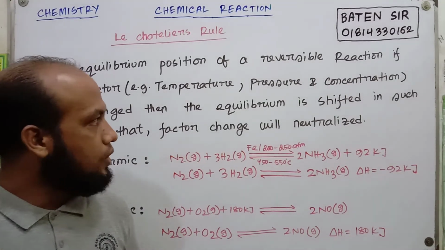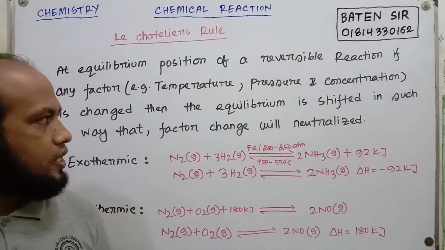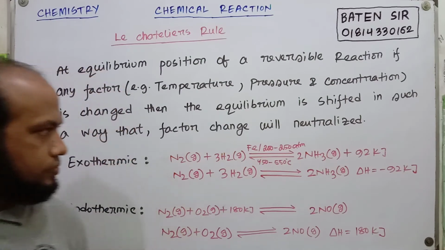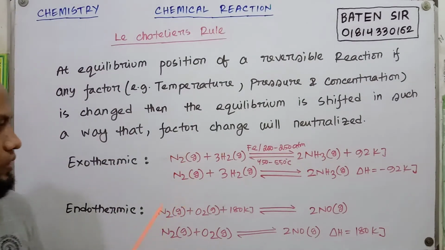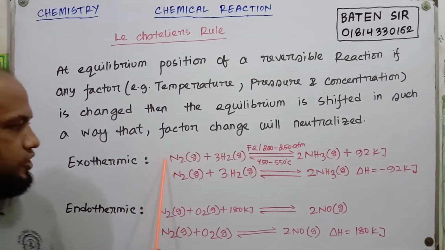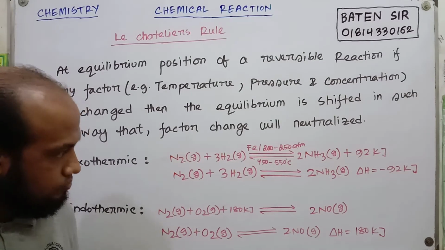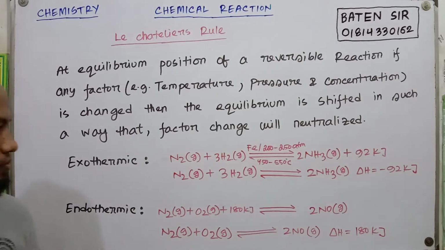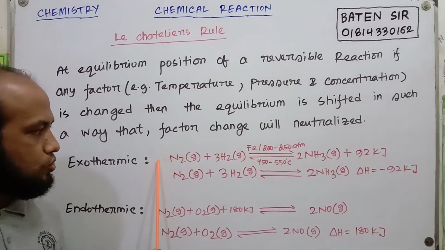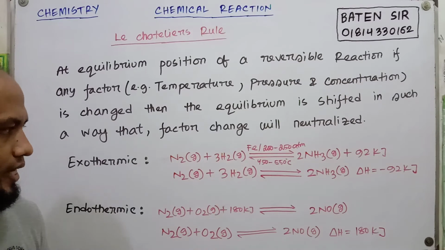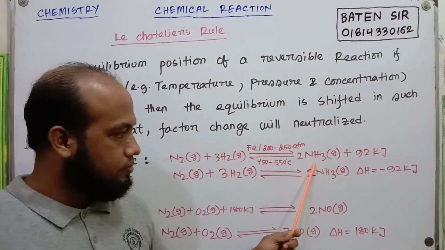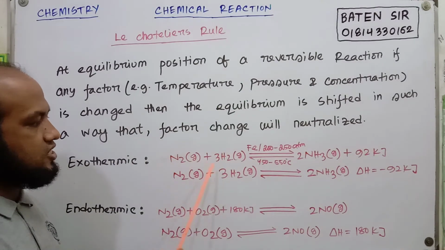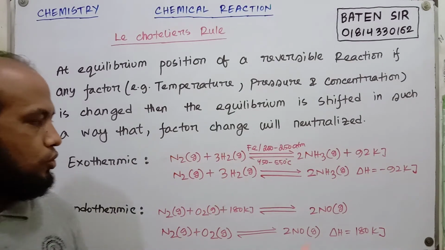Now I will discuss the influence of pressure on a reversible reaction. After balancing the equation, we see that one molecule of nitrogen reacts with 3 molecules of hydrogen and creates 2 molecules of ammonia. Total 4 molecules react and create 2 molecules.